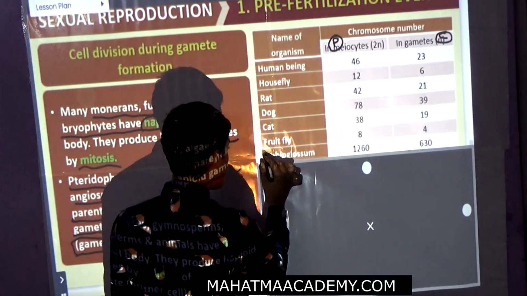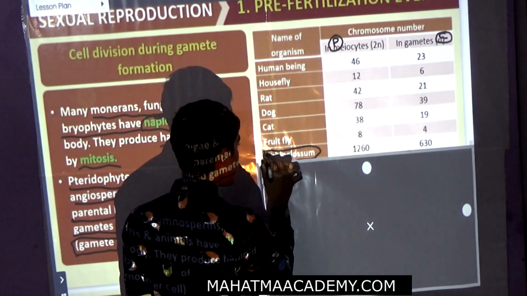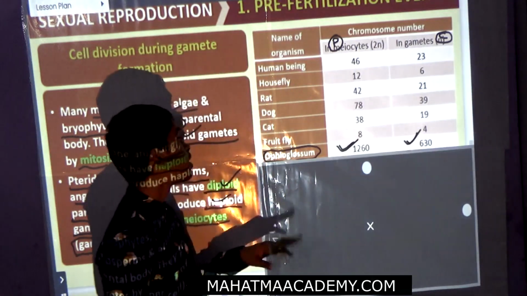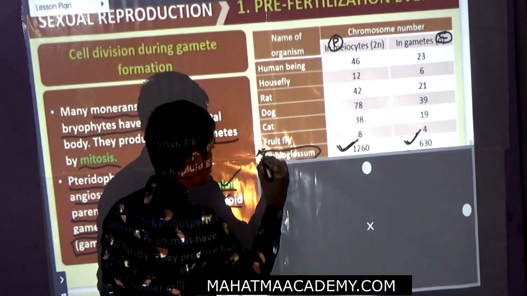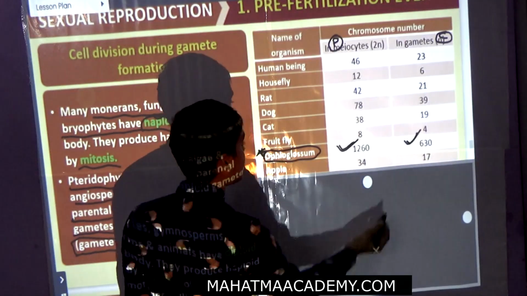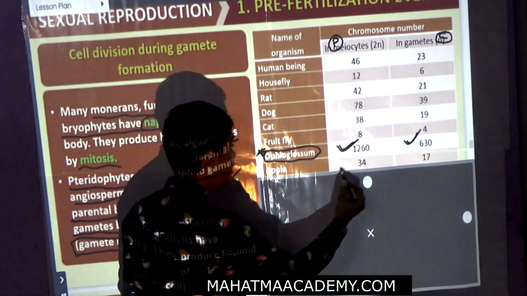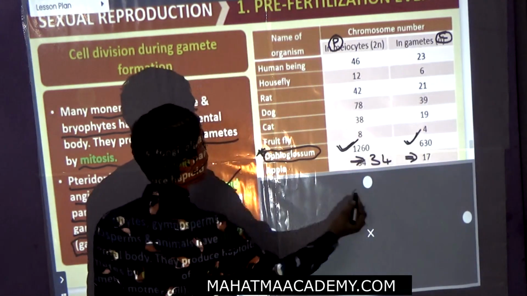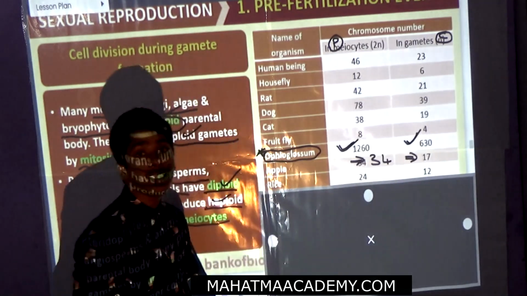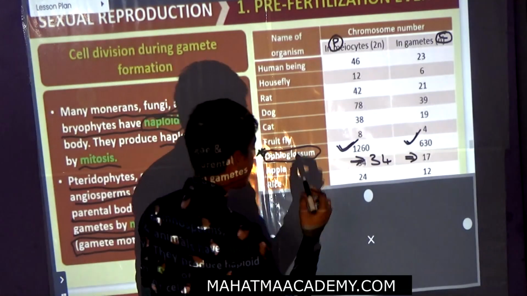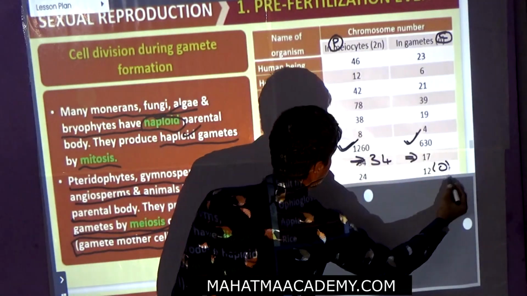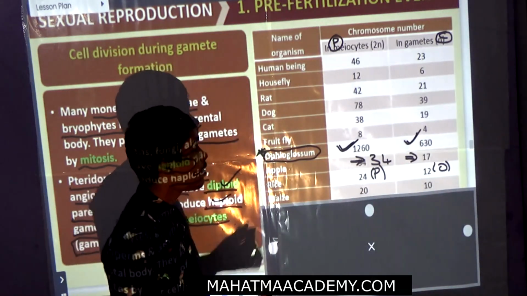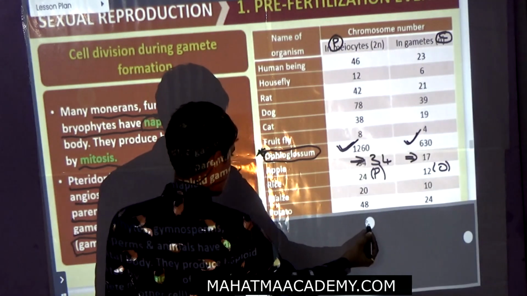Look, for Ophioglossum it is 1260 and 630. Okay, remember this one: 1260 and 630. For apple it is 34, and 17 for the gamete. For rice it is 24, and 12 for the offspring. Now for maize it is 20, and for the gamete it is 10. For potato it is 48.